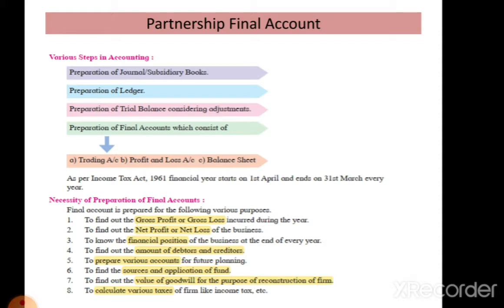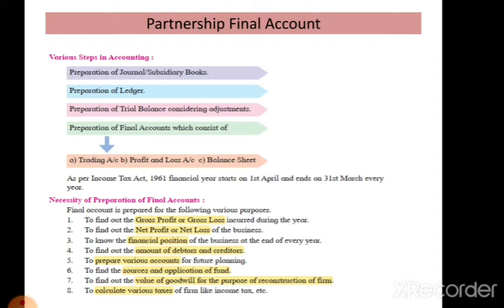Next, to know the financial position of the business at the end of every year, that is, how much the total assets owned by the proprietor and how much the total liabilities owed to others. About that, we get the information from the final account. And also it helps to find out the amount of debtors and creditors, that is, to ascertain the amount receivable from our debtors and the amount payable to the creditors. So this type of information we also get from the final accounts.